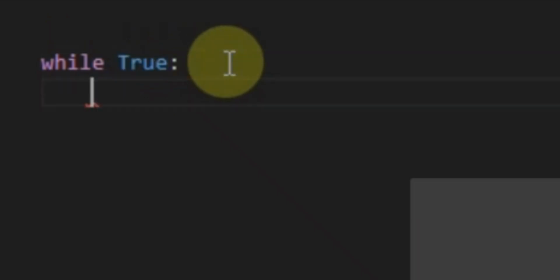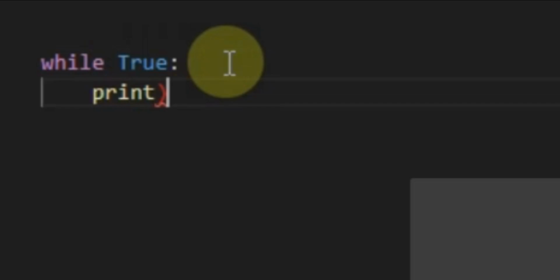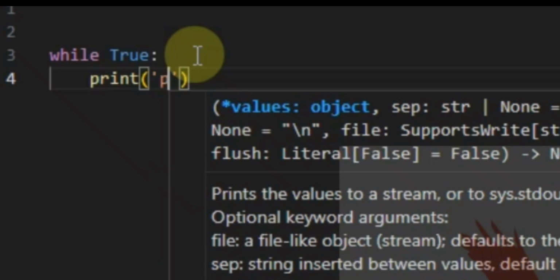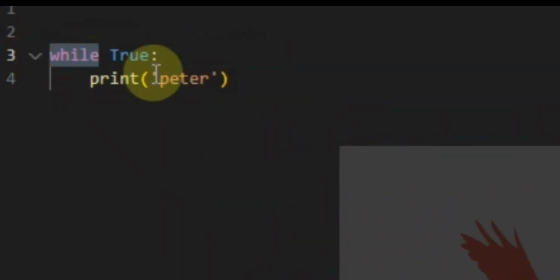When you say while loop, you can say while True, and then print. Say I want to print out Peter, for example. What is going to happen? Since this is a while loop, remember what I said: a while loop runs infinitely, and there must be a true condition here before it can run. That's why I just set it to True.